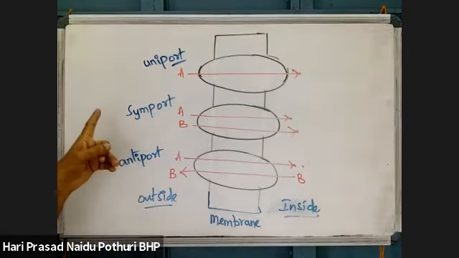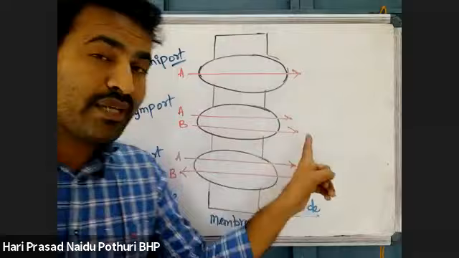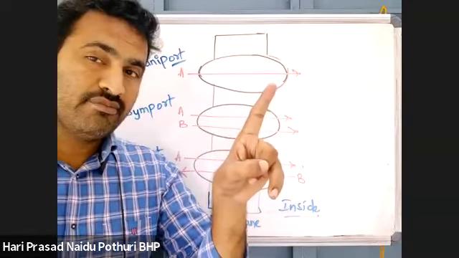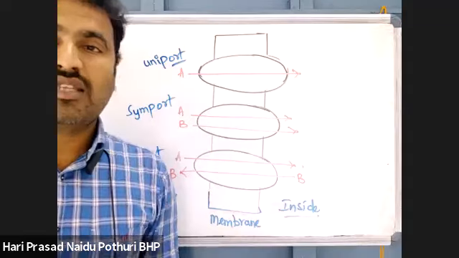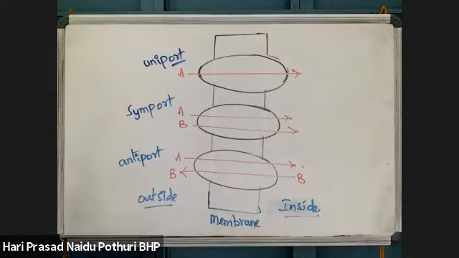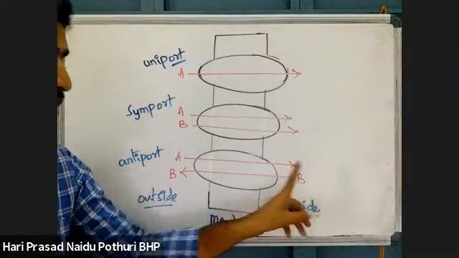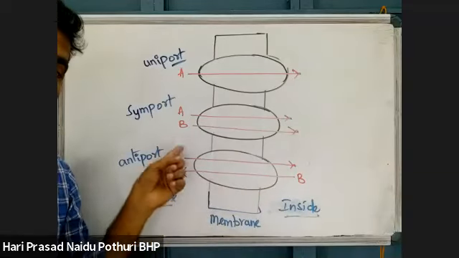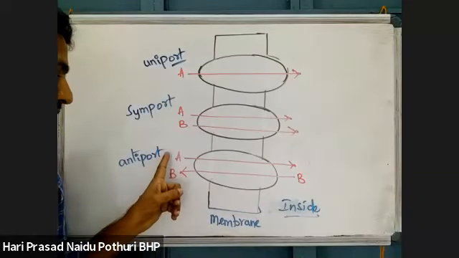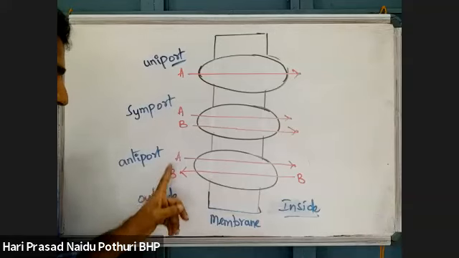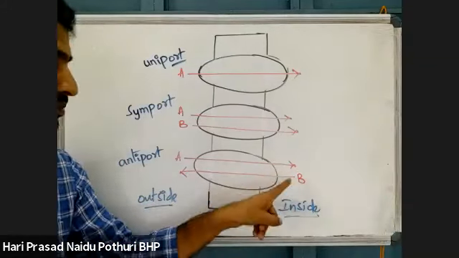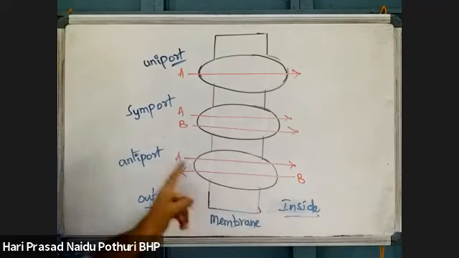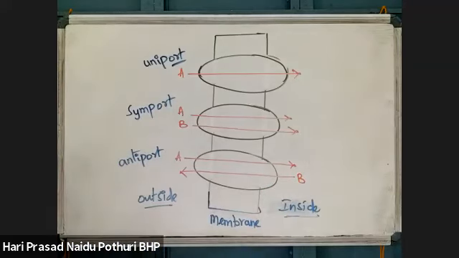If two different molecules are being moved in the same direction at the same time, then it is called symport. At the same time, if two different molecules are moving in opposite directions, substance A moving from outside to inside, and at the same time substance B moving from inside to outside, this is what we call antiport movement.